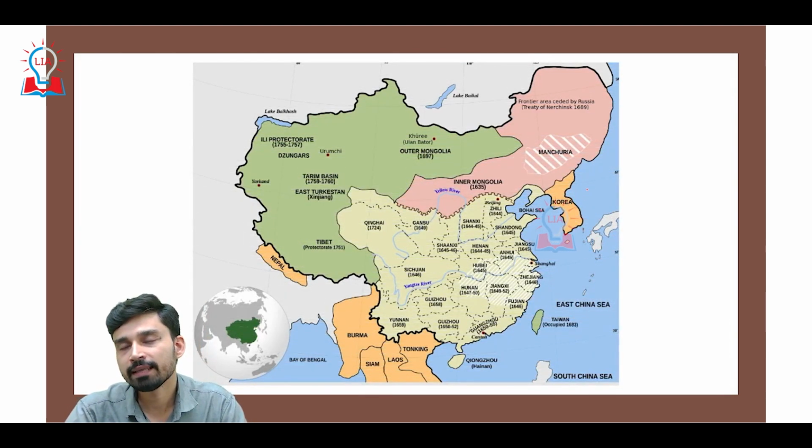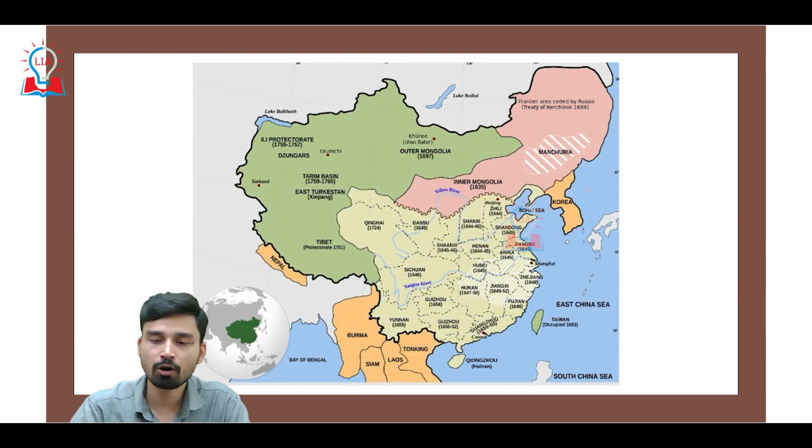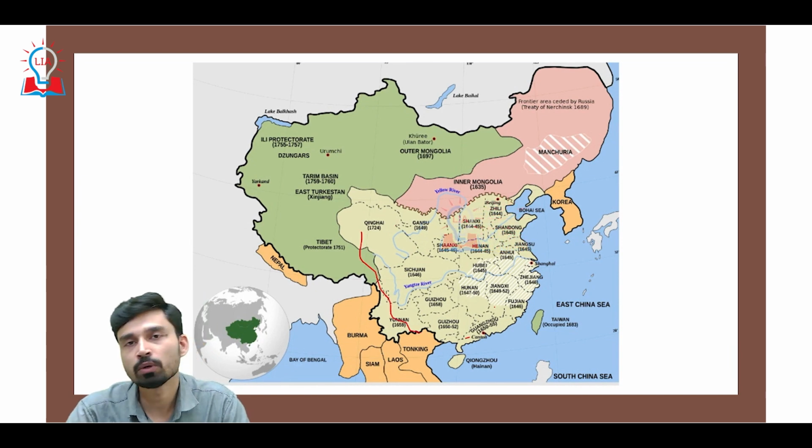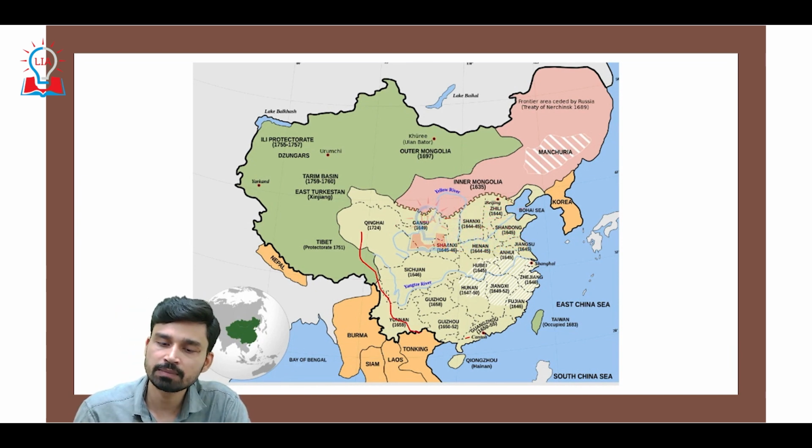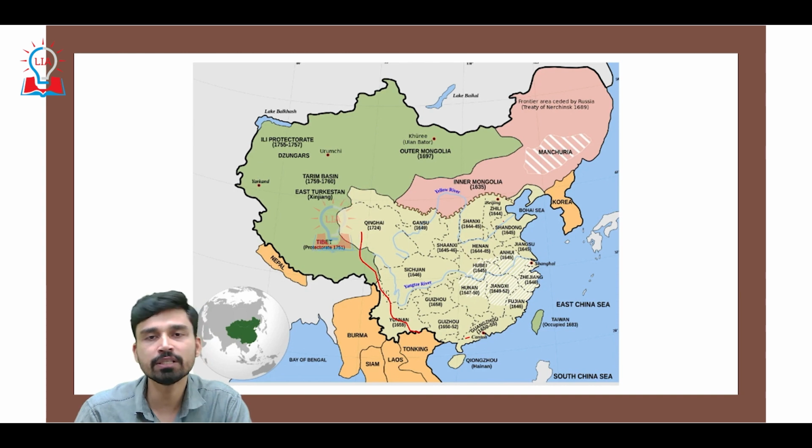If you try to understand the areas that were affected in this particular drought, this was the area that you can see from here. This yellow region was the worst affected region, and especially the regions such as Shaanxi, Hainan, Hubei, Sichuan, Hunan, and even Shandong were the worst affected of this region.